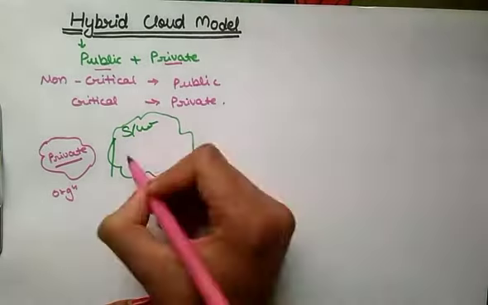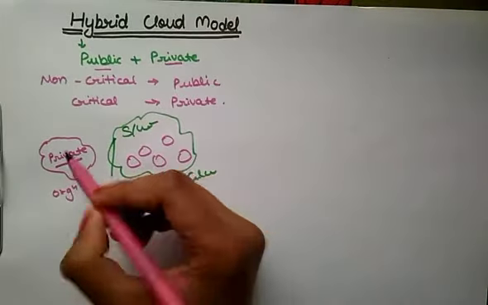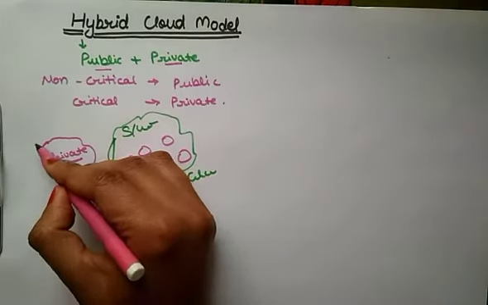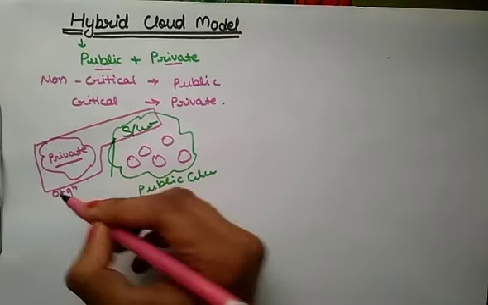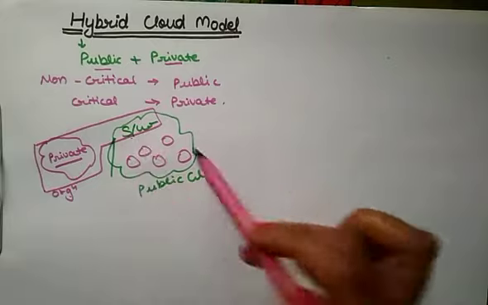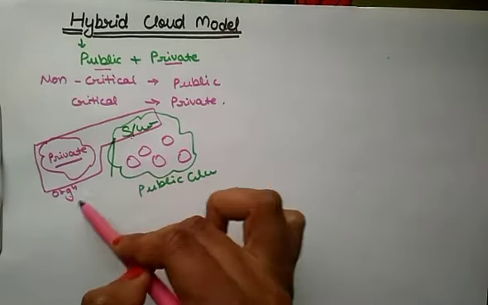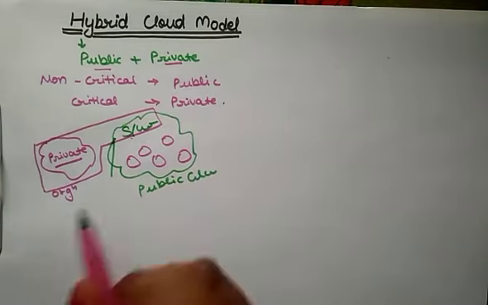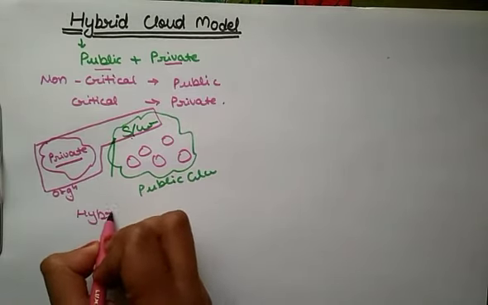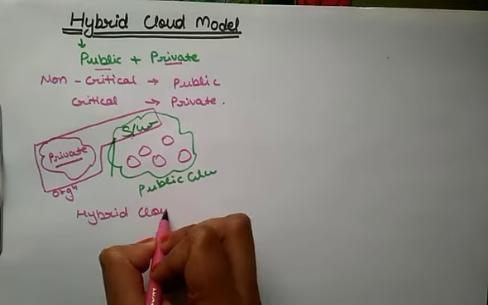There is a public cloud and there are so many services. This organization uses the software from public cloud and other services with their own private cloud. So this is how hybrid cloud works,